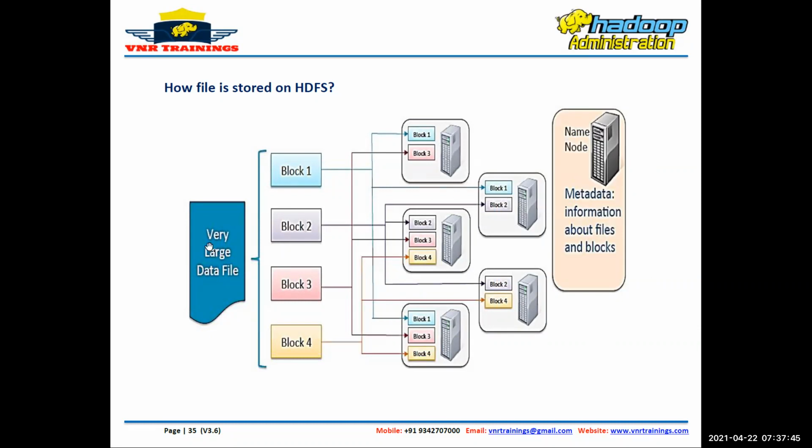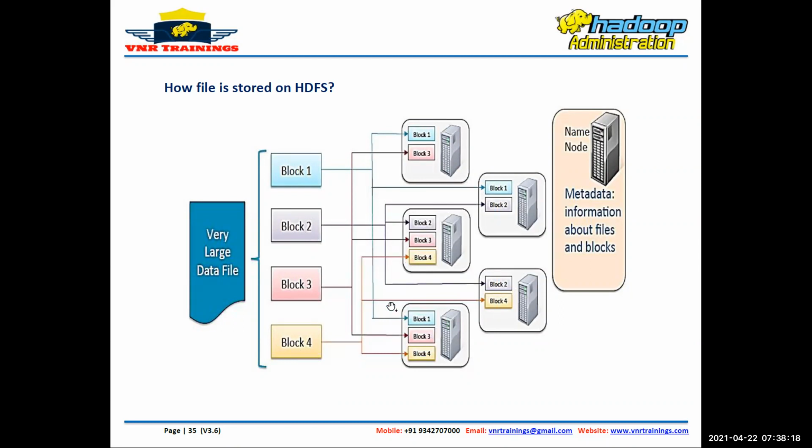Now how is my data getting stored in my Hadoop cluster? I'm showing here a large file. The file has been divided into 4 blocks: block 1, block 2, block 3, block 4. Block 1 is stored in data node 1, data node 2, and data node 5. Block 2 is stored in second, third, and fourth. Block 3 is stored in first, third, and fifth. Block 4 is stored in third, fourth, and fifth.